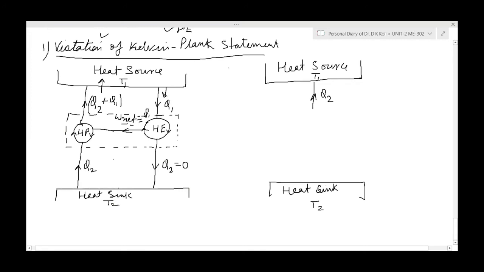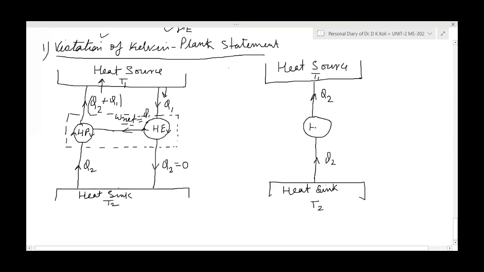Now from the heat sink, what are we taking? We are taking Q2 amount of heat from the heat sink. So I can draw here a system. I am not showing the name of the system, but here we are taking Q2 amount of heat from the heat sink. So Q2 amount of heat is being taken and the same heat is being supplied to the heat source, from lower temperature to higher temperature. And this is called the heat pump.